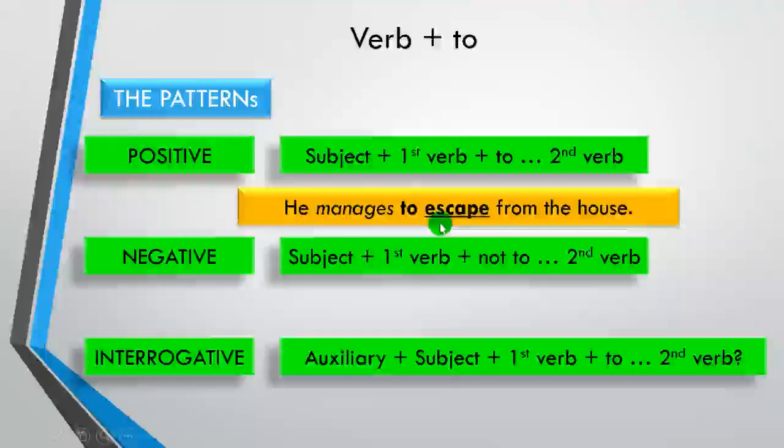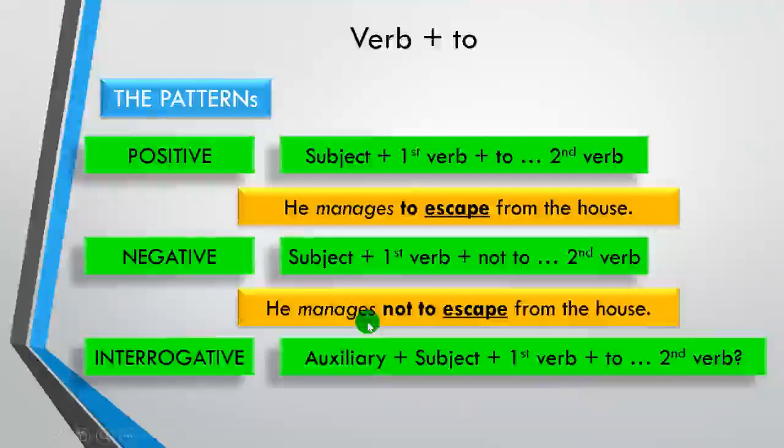Example, he manages to escape from the house. The second one, he manages not to escape from the house. You see, we do not say he does not manage to escape. Though actually I have also heard this one, and sometimes maybe you have heard some people using this kind of pattern, and I don't think that we can say it is wrong because it sounds normal.